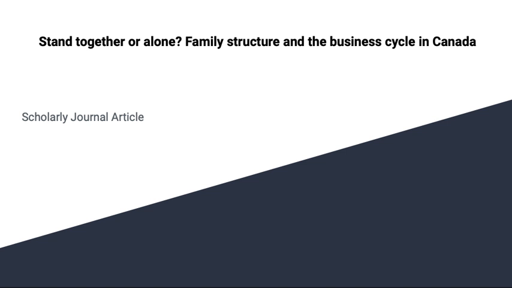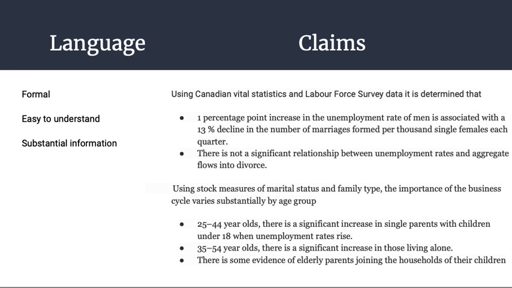For our scholarly journal article, we chose the article Standalone or Together, Family Structure and the Business Cycle in Canada. The language was overall formal, easy to understand, and there was a lot of information. Some of the claims they made were using Canadian vital statistics and labor force survey data. They determined that a 1% point increase in the unemployment rate of men is associated with a 13% decline in the number of marriages performed per 1,000 single females each quarter. There's not a significant relationship between unemployment rates and aggregate flows of divorce.